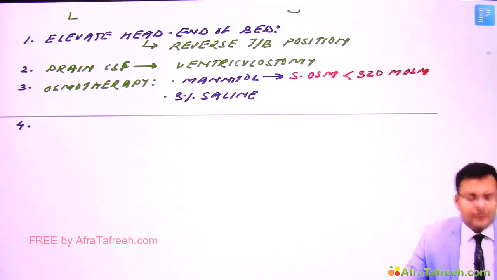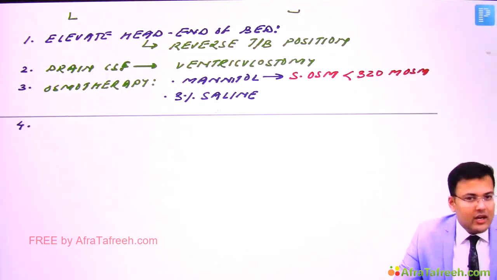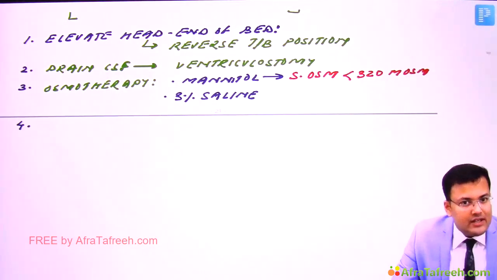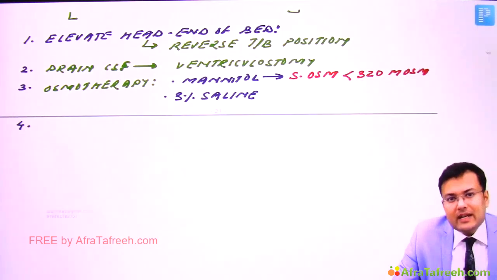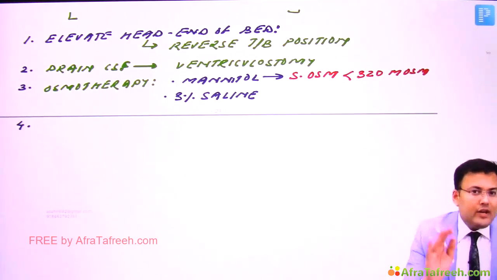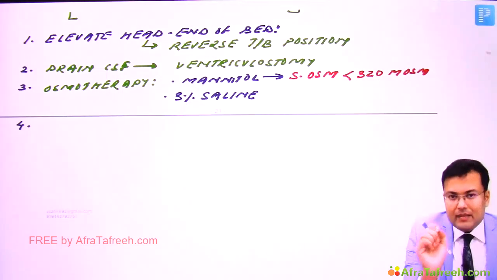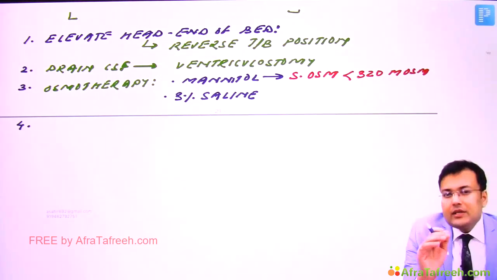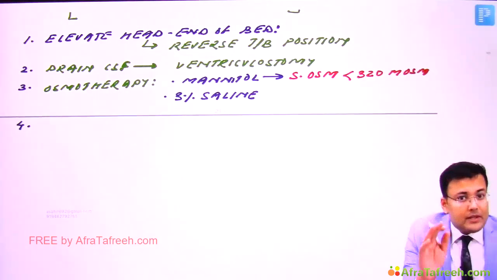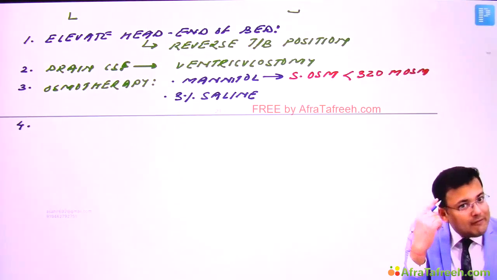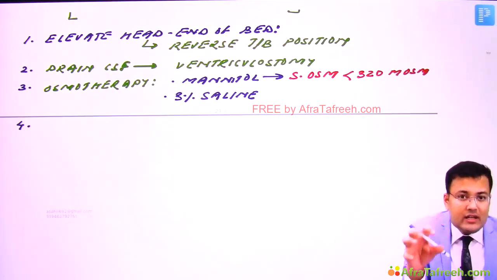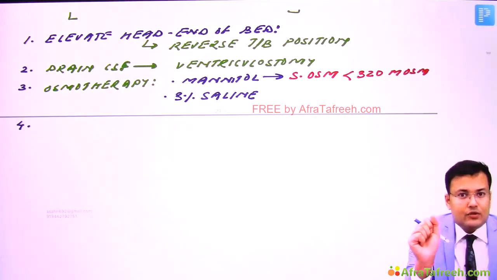We have the option of giving glucocorticoids, and in glucocorticoids, which agent do we give? Generally we give dexamethasone. Now, in which patients do we give dexamethasone? The patients who have a brain tumor or a brain abscess have vasogenic edema. So generally in these patients, dexamethasone is used.